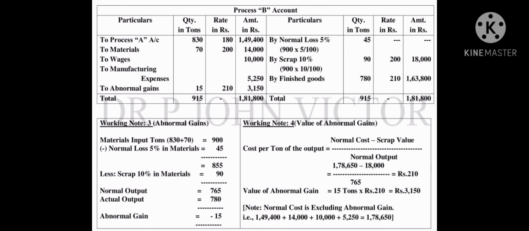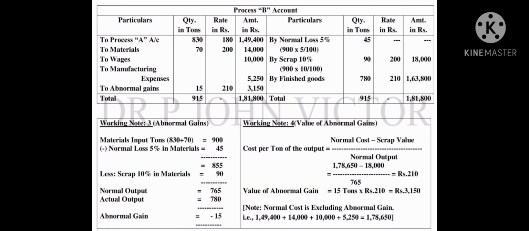So that means the process A output rate, material value, wage and manufacturing expenses, all together come to 1,78,650. That's the total. We have to take that as the normal cost. Then the scrap value, already calculated in process B. Then the normal output we have calculated as 765. So divide by 765, we get rupees 210. That is the rate per ton.